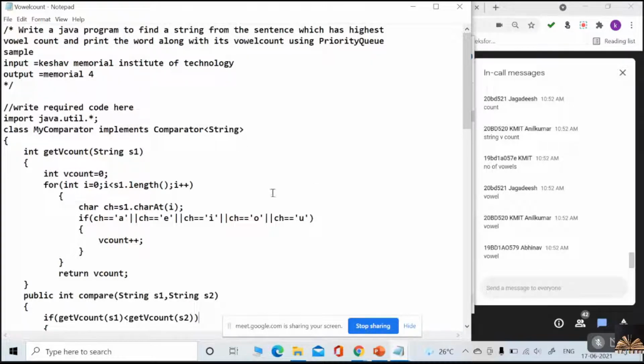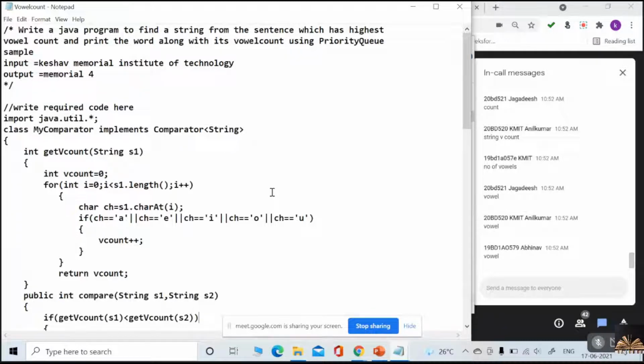We have to give -1 for the greater than symbol. Yes, exactly, Jagadish. If the first vowel count is greater than the second, then you have to give -1. That is the order you want. Yes or no?